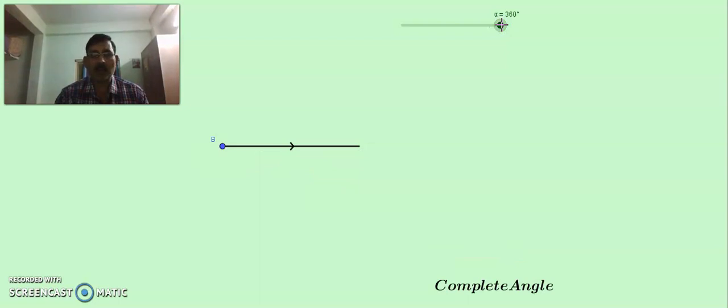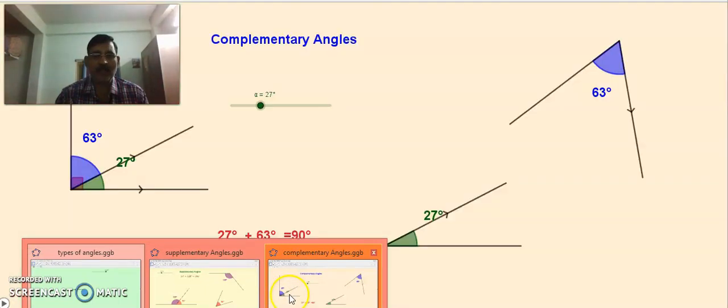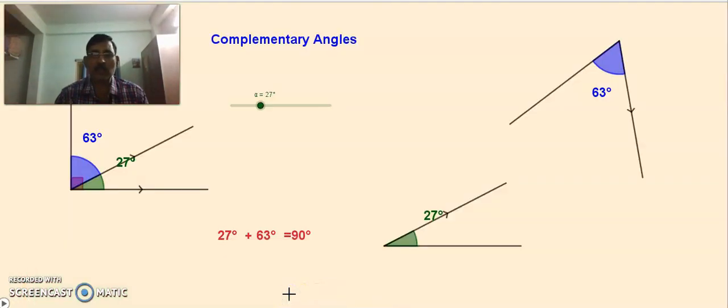Now, let us talk about the pairs of angles. What do you mean by pairs of angles? Pairs of angles means we are taking two angles at a time. Now you observe these angles. Complementary angles means angles whose sum is 90 degrees. When we consider two angles and the sum of the two angles is 90 degrees, then they are called complementary angles.